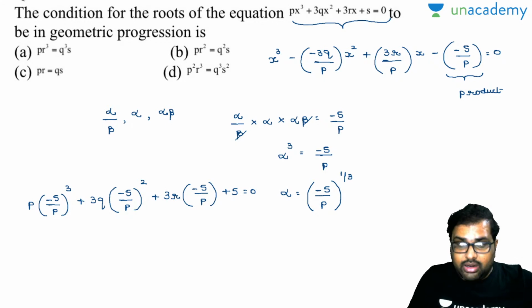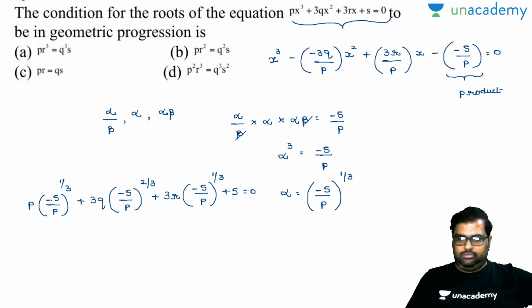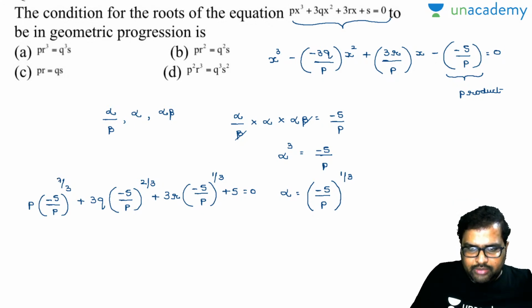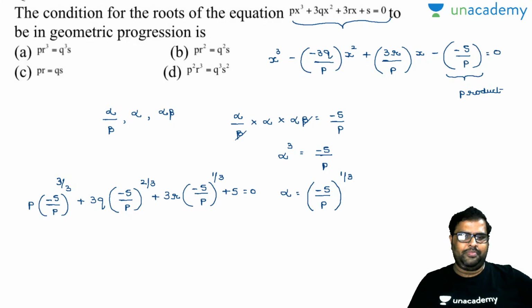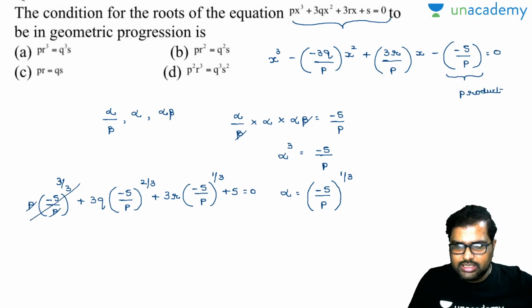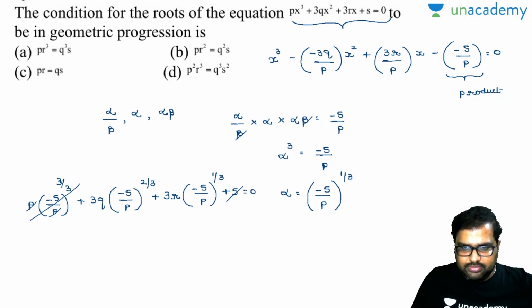Done. Now this is 1 by 3, right? 1 by 3, 2 by 3, 1 by 3. Okay. Now so 1 by 3, this is q cube now, which will become 3 by 3. Am I right or wrong? So it will become 1. This p will get cancelled. This minus s and this plus s will get cancelled.